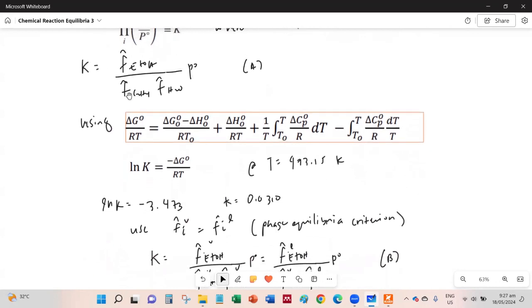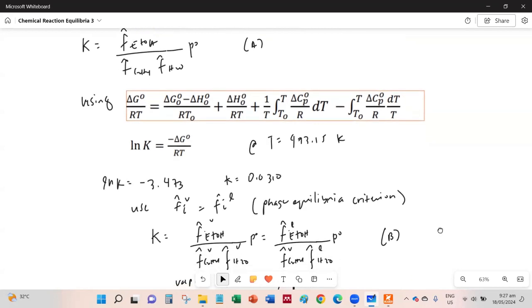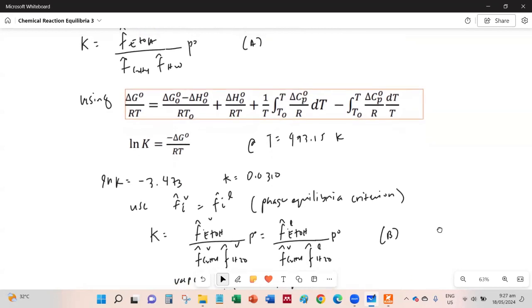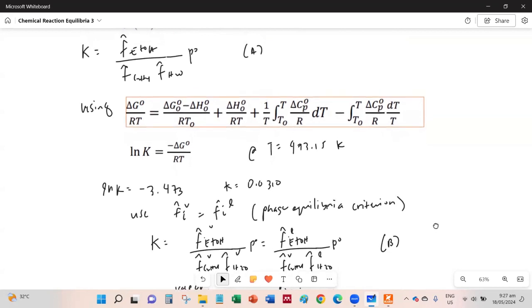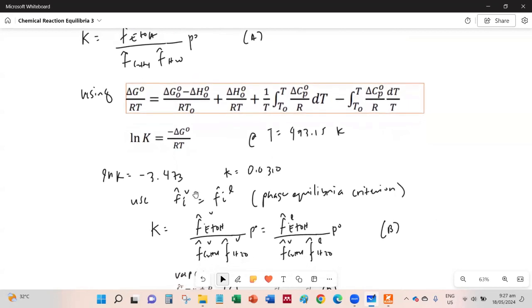So the next thing to do after we establish the equilibrium equation is to make use of the phase equilibria criterion. For the phase equilibria criterion, the fugacities in the vapor and liquid phases should be equal, to ensure that the state is in equilibrium.